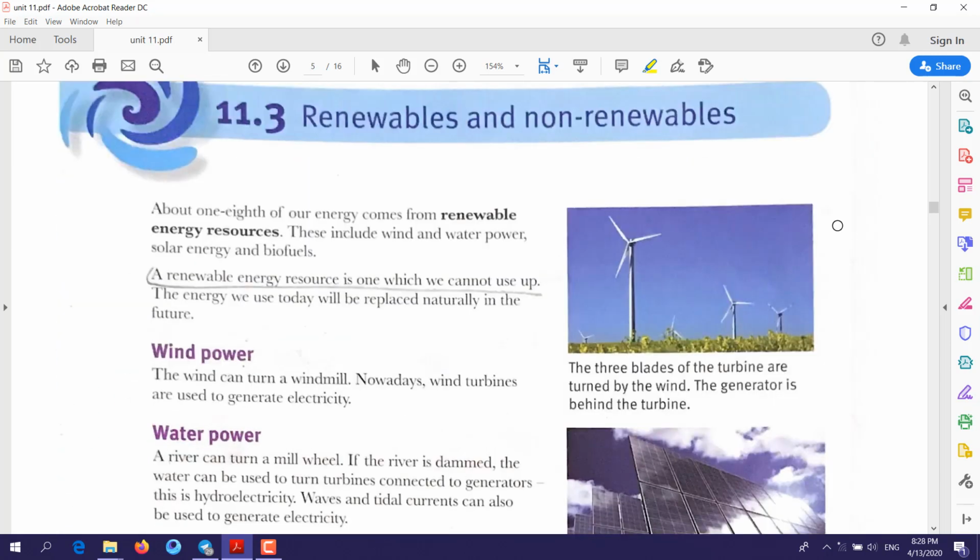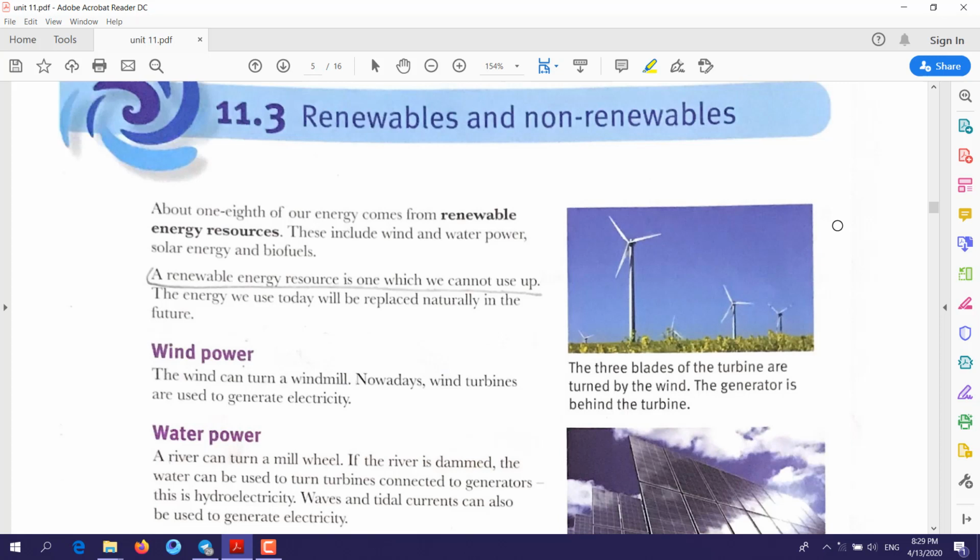11.3, renewables and non-renewables. What does that mean? The sources of energy that we have, we can divide into two main groups. The first group we call renewable. What do you mean by renewable energy? It means a renewable source of energy.